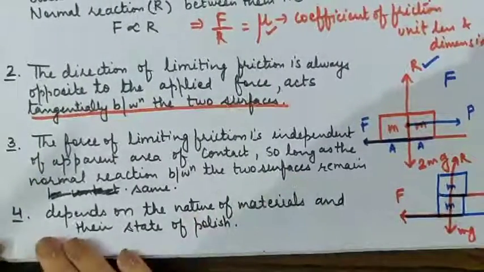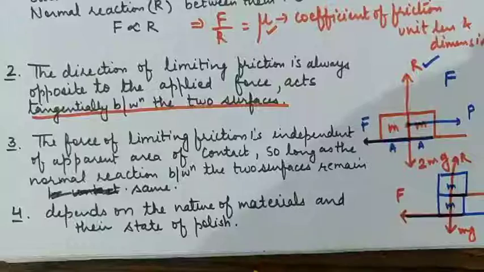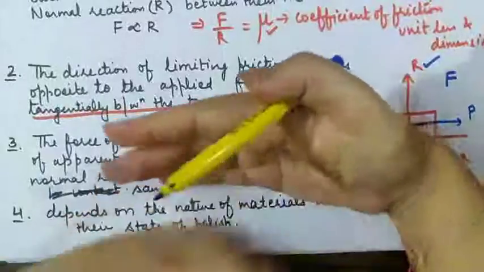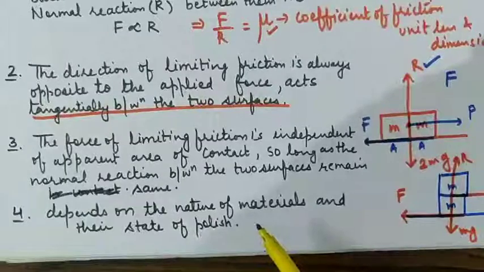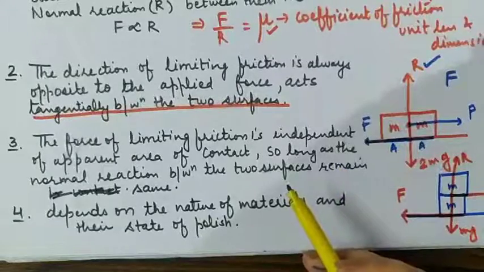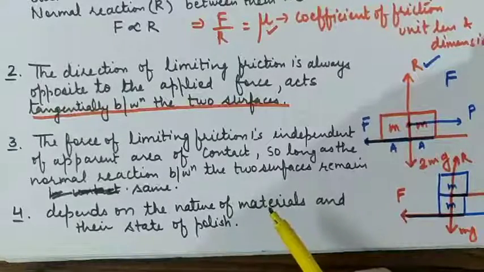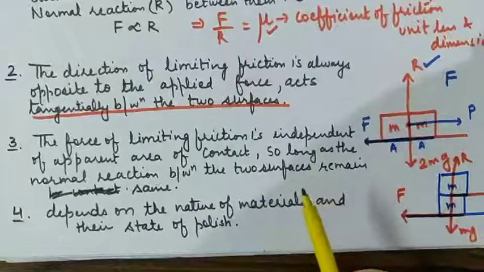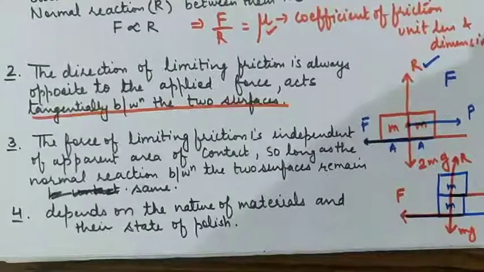Now coming to law number 4. The friction between two surfaces depends on what kind of surfaces they are. For example, if we have one surface as wood and the other surface as wood, there is some kind of friction between them. If one surface is made of wood and the other of leather, friction will reduce, meaning there would be a different value of friction. Friction changes when the two surfaces change their nature. If steel on steel is observed, it has friction. If steel on aluminium is observed, then it has a lesser amount of friction, meaning friction changes.